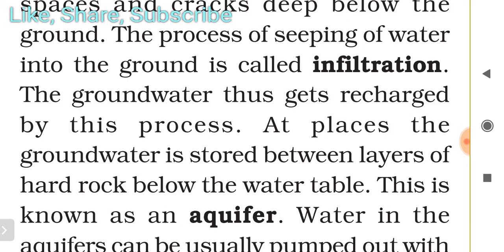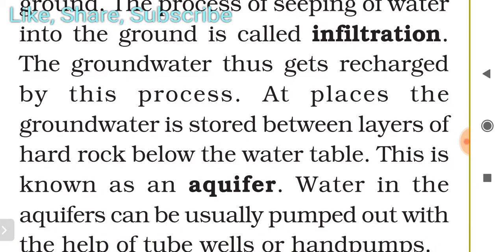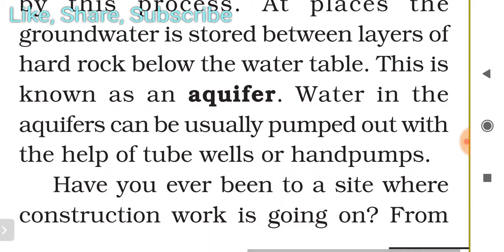At places, the groundwater is stored between layers of hard rock below the water table. This is known as an aquifer. Water in the aquifer can usually be pumped out with the help of tube wells and hand pumps. So the water we actually get from these hand pumps or tube wells is from an aquifer.